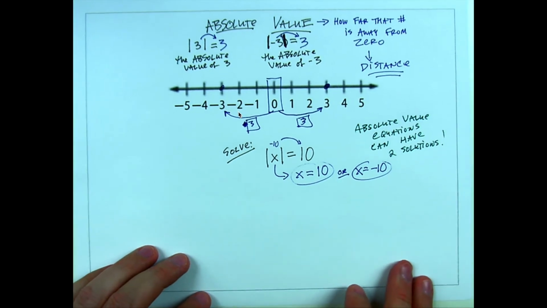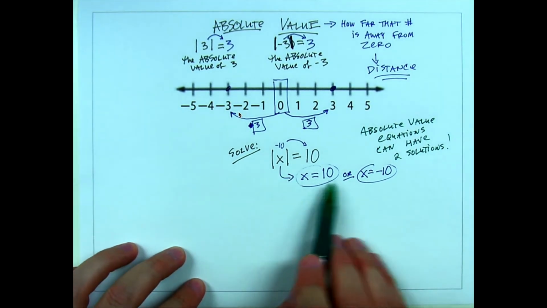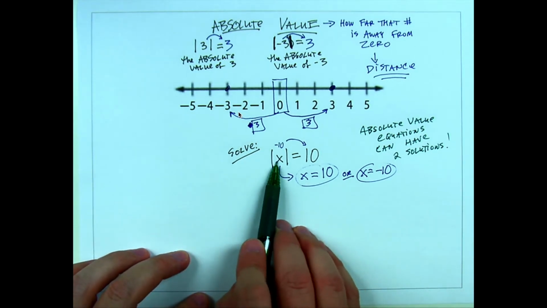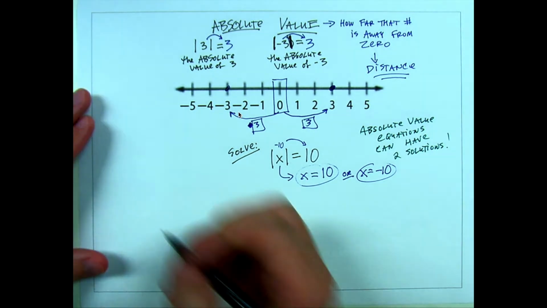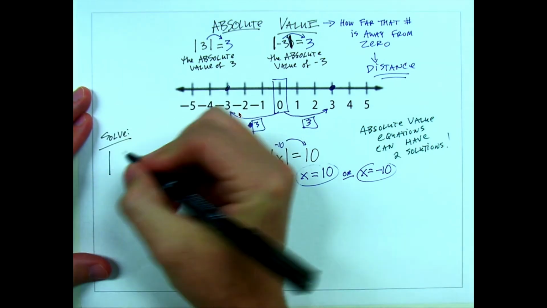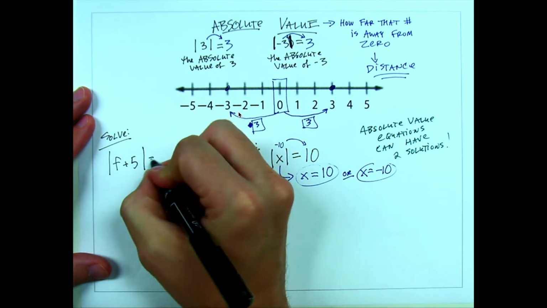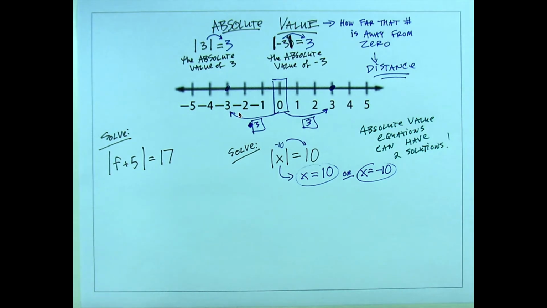So when it comes to solving absolute value equations, make sure you don't just say x equals 10. X could equal negative 10, and to fully solve this, we need to know any possible value of x that would make this equation true. Okay, that's not too bad. What if I asked you to solve this? The absolute value of f plus 5 equals 17. Okay, now it's a little bit trickier because there's more to it.